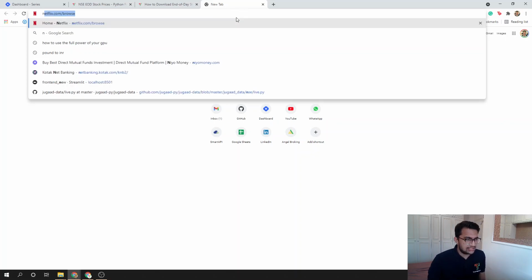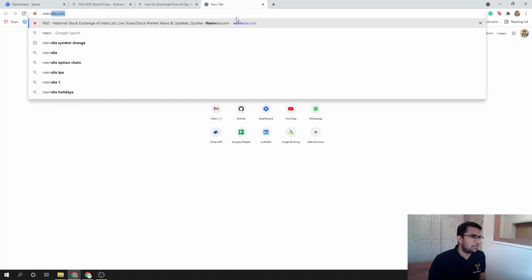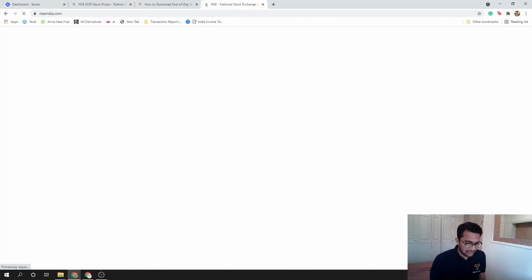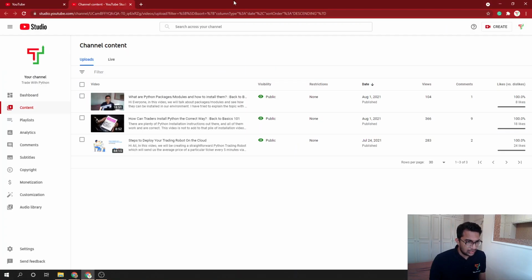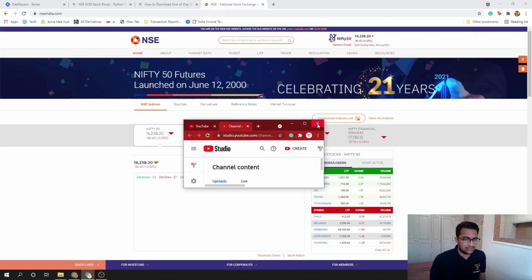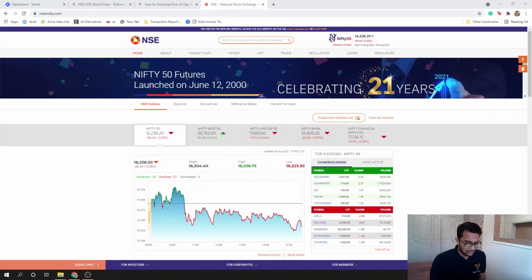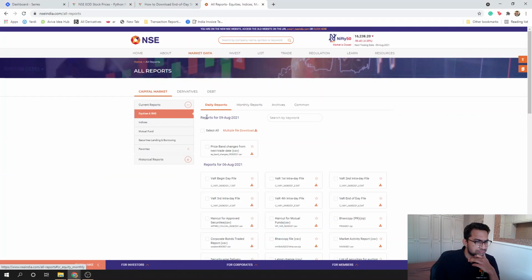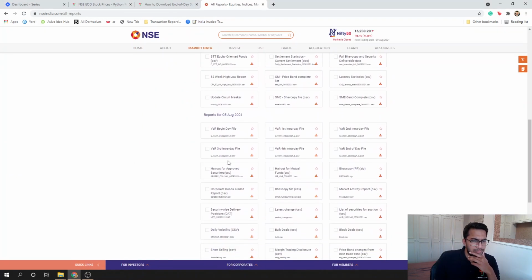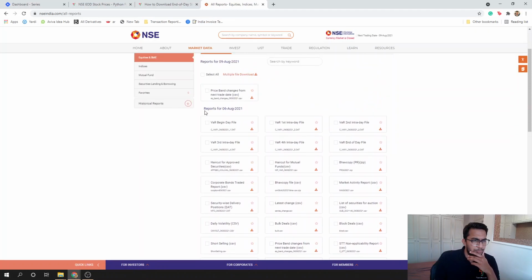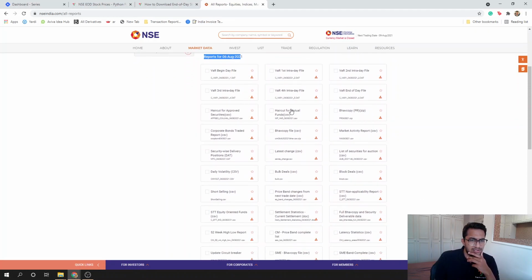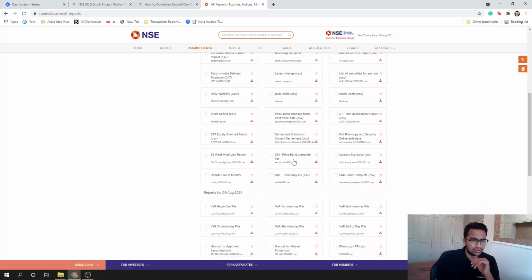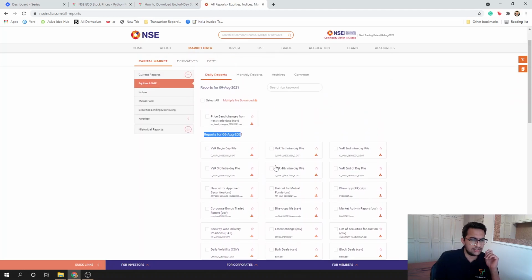So where do I get the Bhav copy from? I go to NSE India's website. Let me just close this and bring something up. If I go to market data, then I go to daily market reports, you get multiple files here, right? So reports for 6th of August, you have so many files which you can utilize in your unique way to create some strategies or backtest.